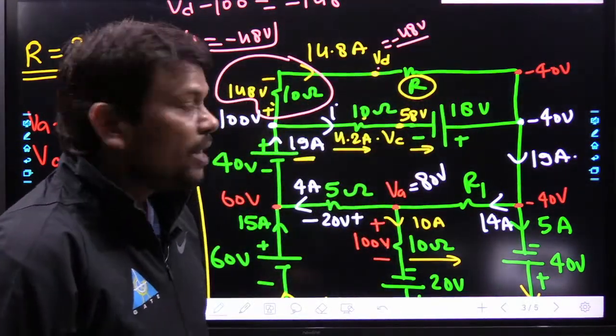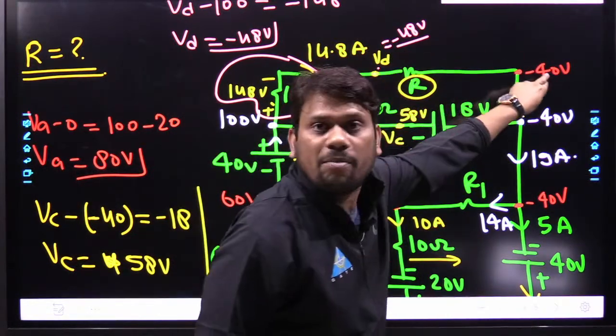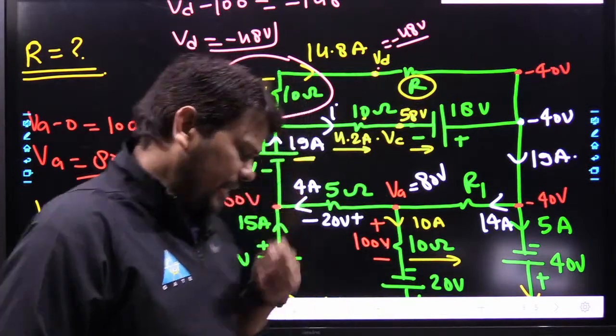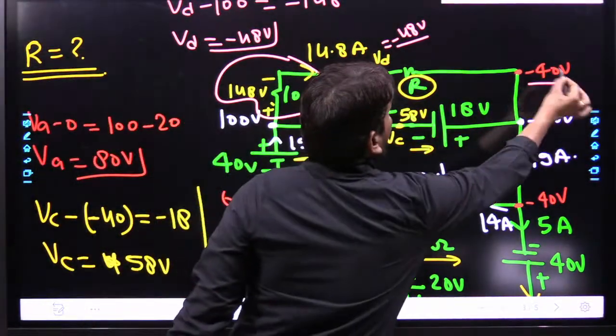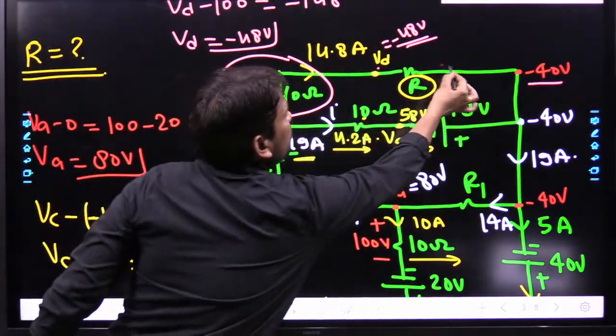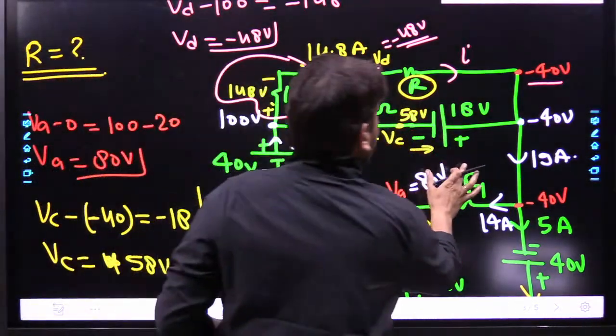Job is done. Now see, which one is higher, minus 48 or minus 40? Obviously minus 40. Let us assume this is the current I in this direction. So what can we write at this point?